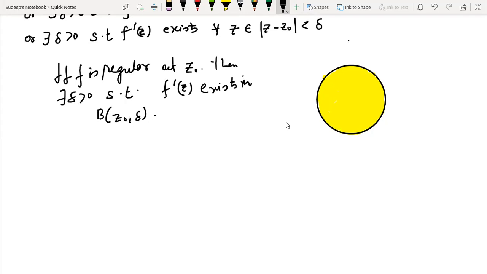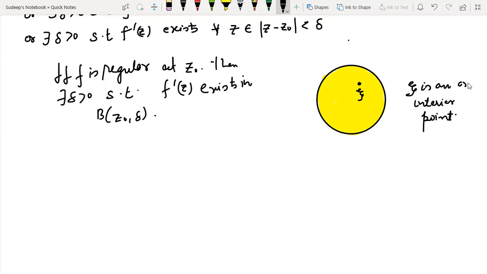Let us take some point here. Let us say I'm taking a point zeta here. What does it imply? This particular point zeta obviously lies inside the interior of it. So zeta is an interior point, any arbitrary interior point.